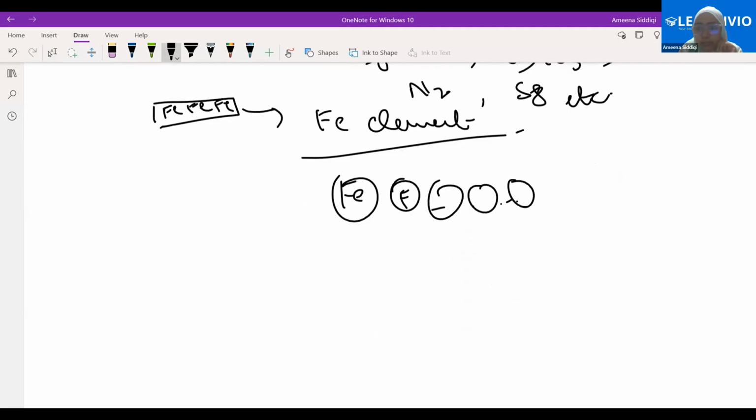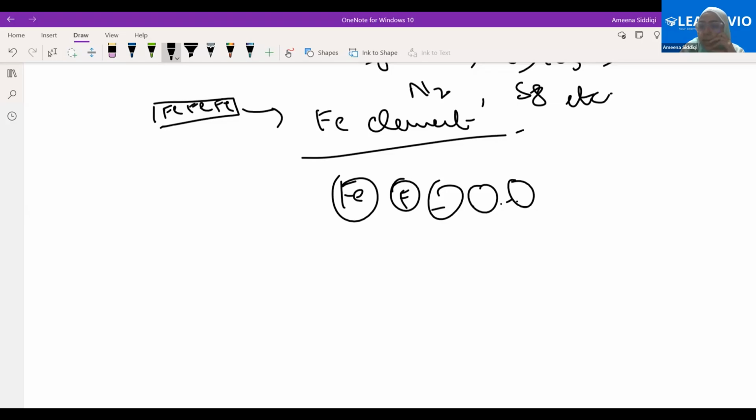Is it the same kind of atom? We have 2 atoms of hydrogen and 1 atom of oxygen. Is it the same kind of atoms? No. CO2, do we have the same kind of atoms? 1 atom of carbon and 2 atoms of oxygen. No, clearly they are different.